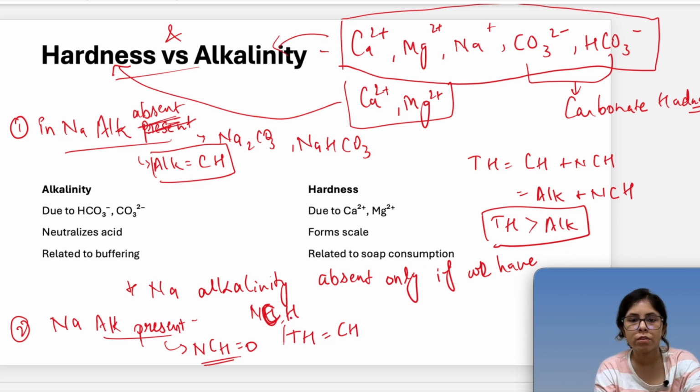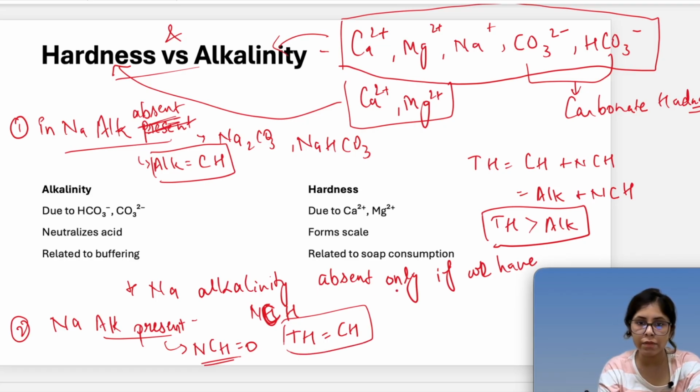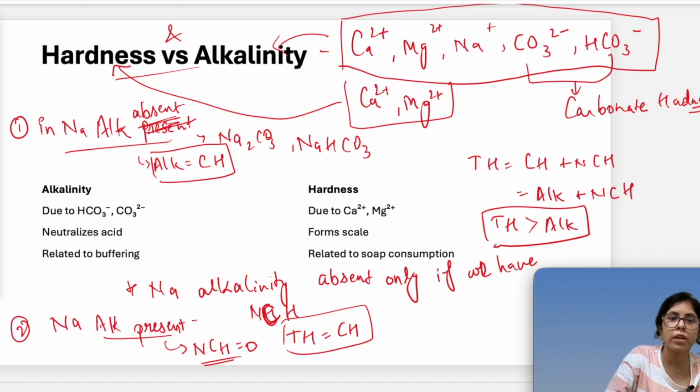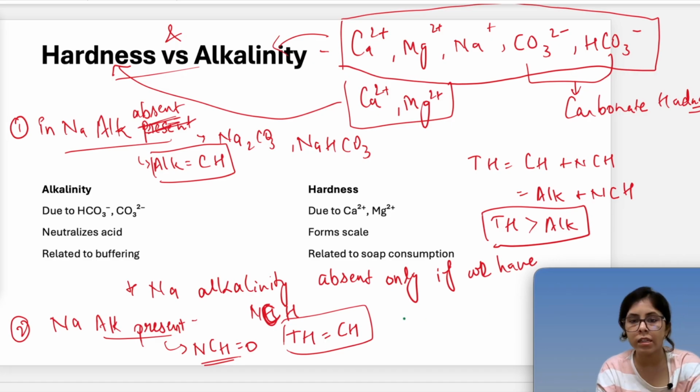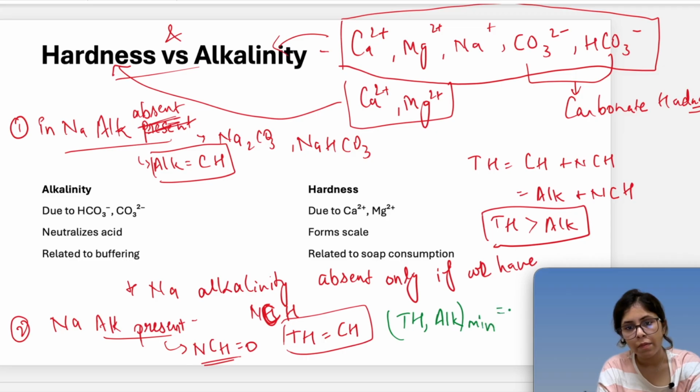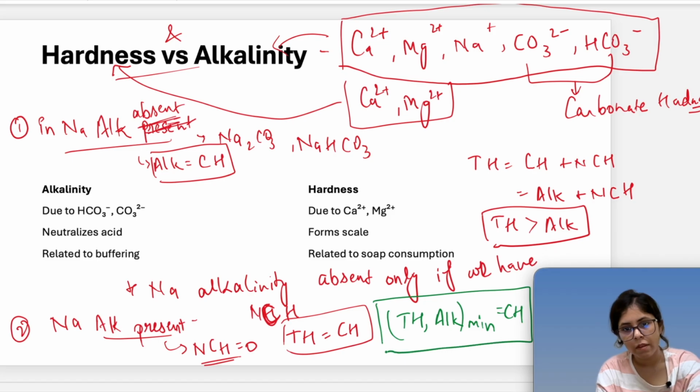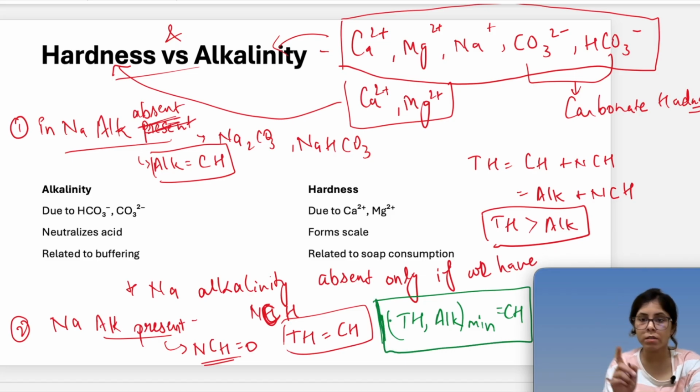And with this we have one more very important conclusion: out of total hardness and alkalinity, whichever is minimum, we'll be taking that as carbonate hardness.